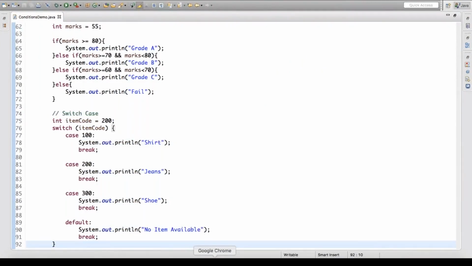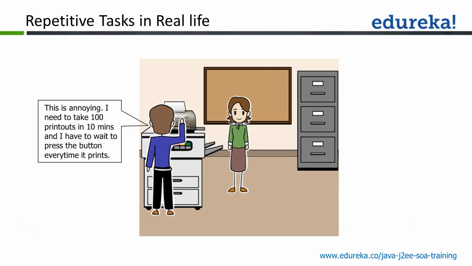Now let us come and understand what is meant by repetitive tasks in real life. Many times you would like to repeat a similar task again and again. John is facing one problem. It is annoying that he needs to take 100 printouts in 10 minutes and he has to wait there and press the button every time it prints. So let's say John has to take 100 printouts of one document, and he is pressing that button every time to get a new printout.